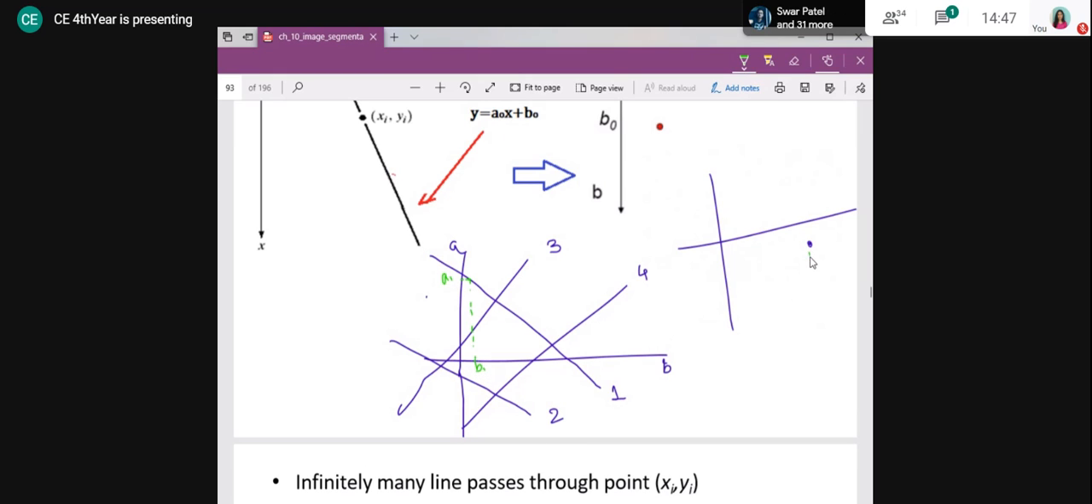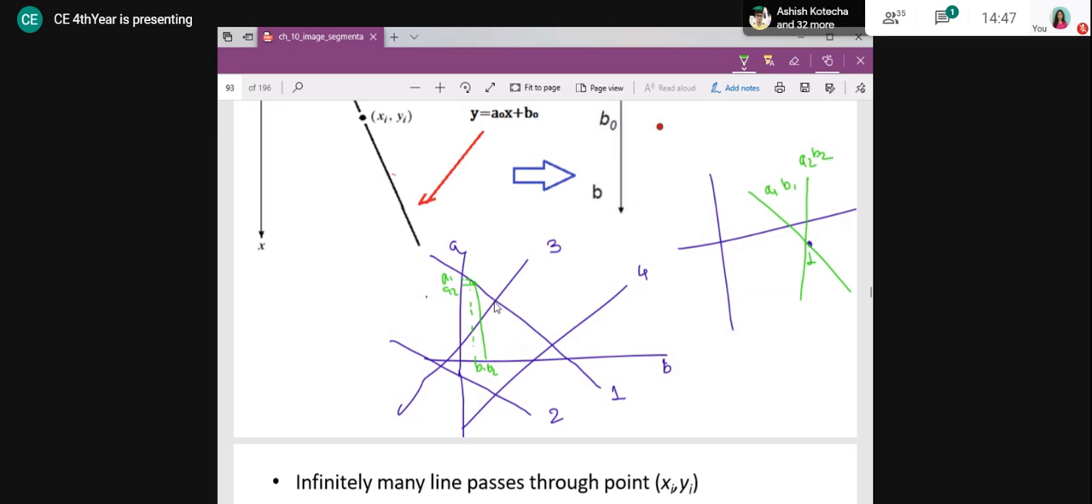This point 1 has a line passing through it whose slope is A1 and intercept is B1. That is the meaning. Same way if I go for the next point, suppose the values are A2 and B2, right? So there is a line whose slope is A2 and intercept is B2 passing through point 1. Why? Because it was the curve for point 1, right?